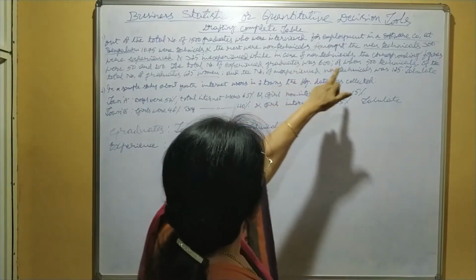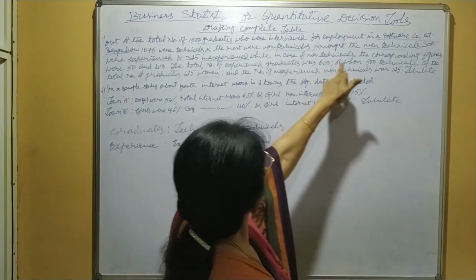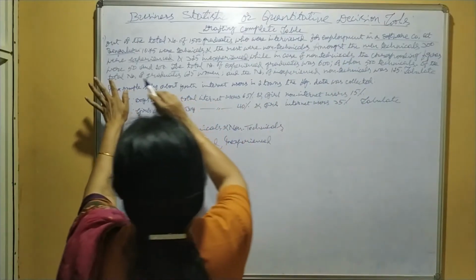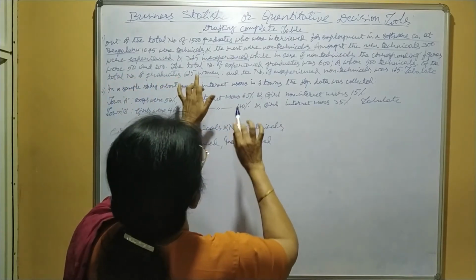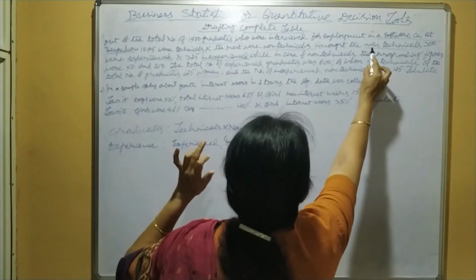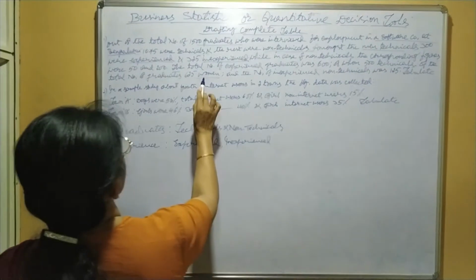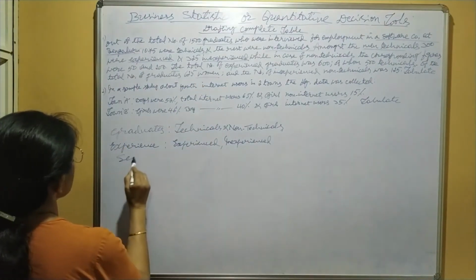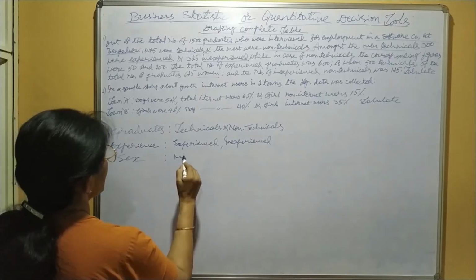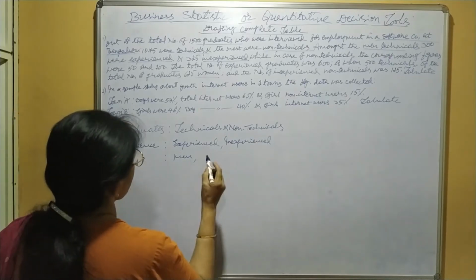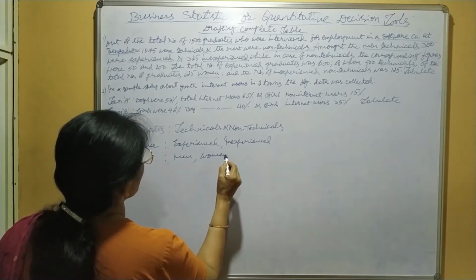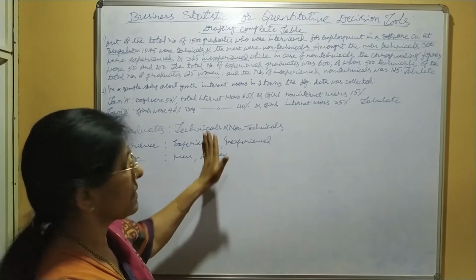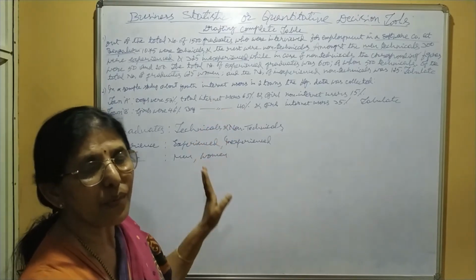Next, while in case of non-technicals, the corresponding figures are given, 50 and 200. Then here we come across men and here we come across women. That means another characteristic is sex, and we come across two aspects, men and women. These are the three characteristics given in the problem.